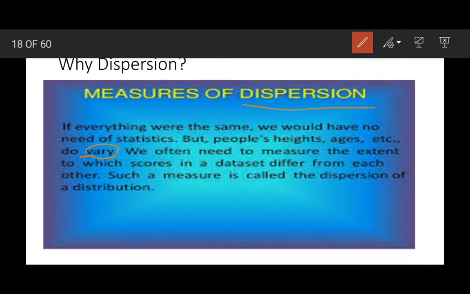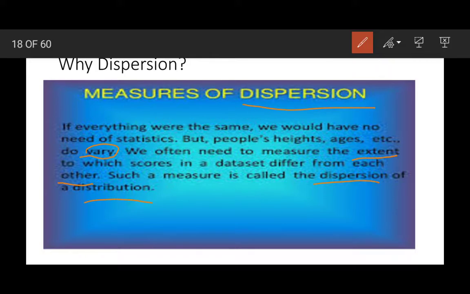We often need to measure the extent to which scores in a data set differ from each other, and such a measure is called the dispersion of a distribution.